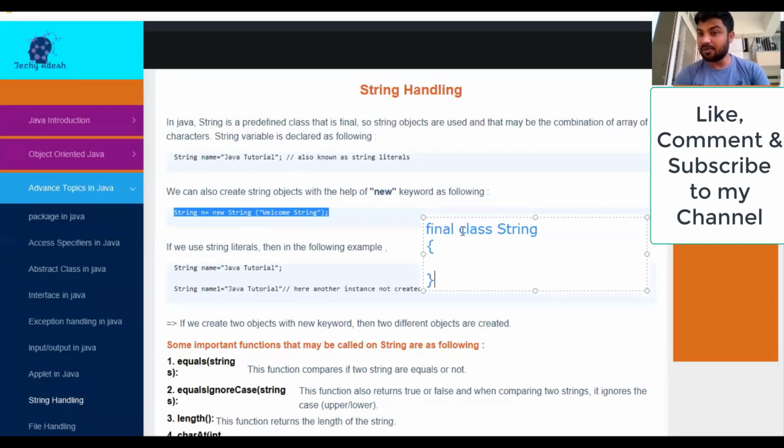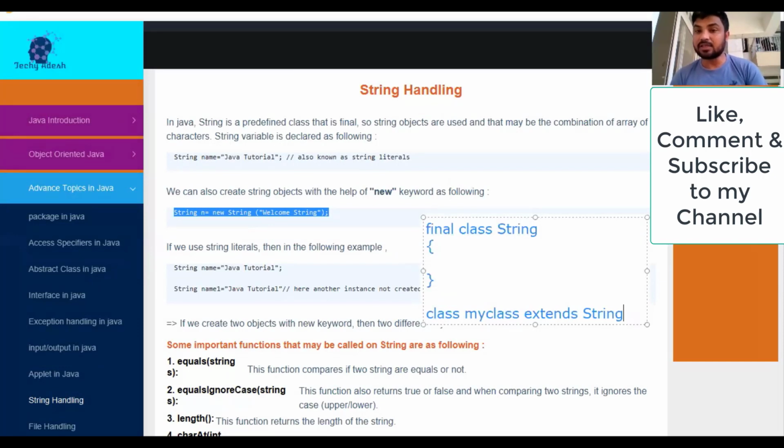If you try to inherit this class, like class MyClass extends String, it will give an error, right? Because the String class is a final class, so you cannot inherit it. Clear? So first of all, a string is a final class and it's an inbuilt class. We can also create the object of that class, and we can directly declare a variable of a string type as well. But there is a little bit of difference between creating the object of the class and declaring a direct variable of a string type.